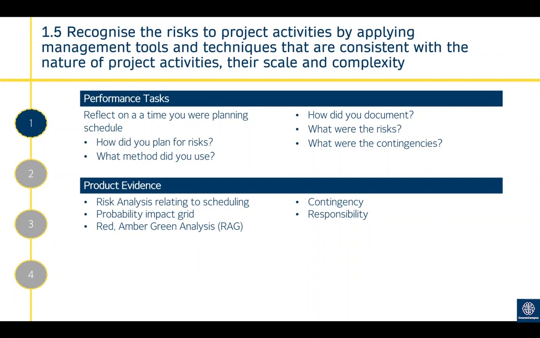There is overlap between this criteria and the risk management unit, which is another one of the optional units you might be doing, about identifying, prioritising and managing risks. Within the schedule, there are a lot of things that can go wrong. So perhaps you put contingency into your schedule. That's time where the schedule can overrun without impacting the overall length, deliberately having some slack in your schedule for any unforeseen risks or problems that might arise.